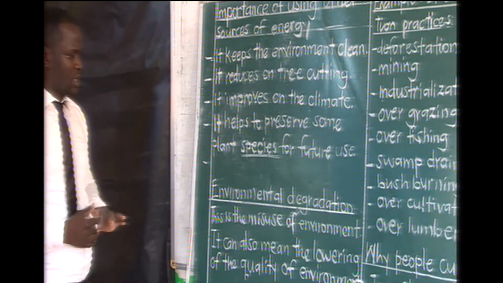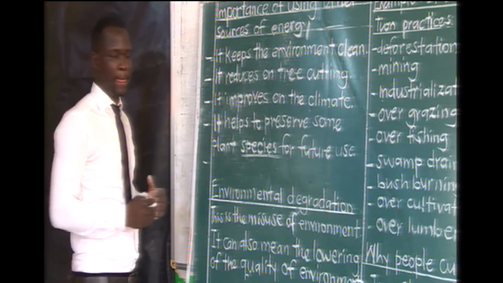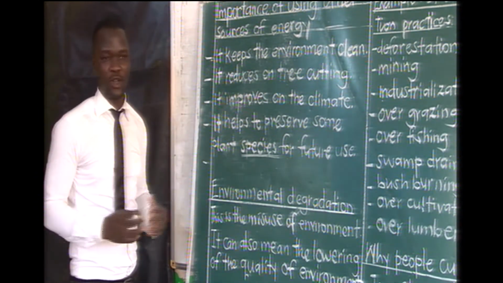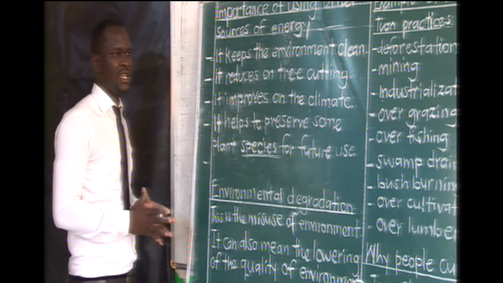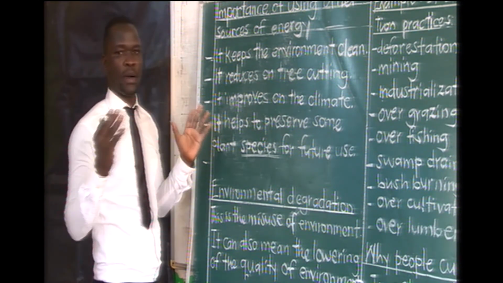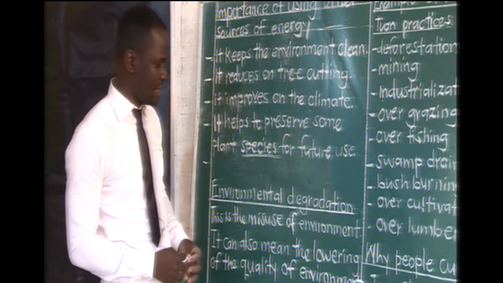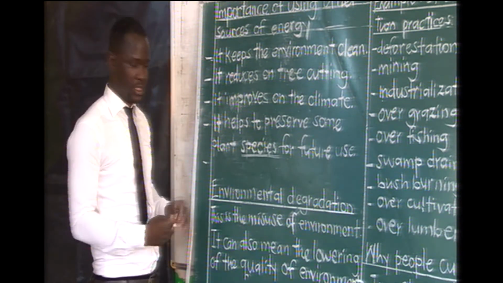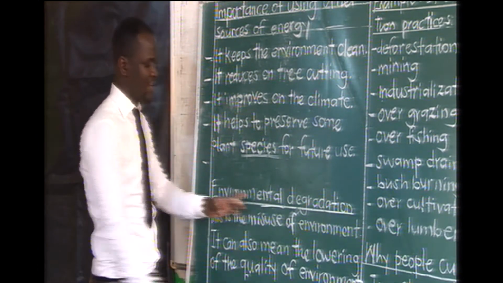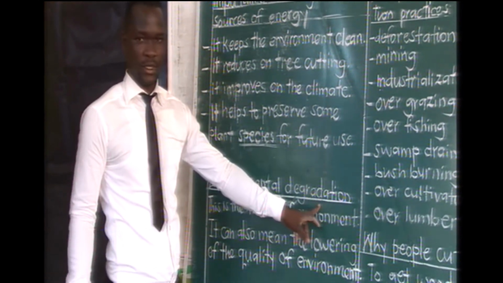Next, we are going to look at the opposite. The other time we were looking at environmental protection, and we said this refers to the proper use of the environment, ways that promote the environment in an area. Now here is the opposite. We are going to look at environmental degradation.